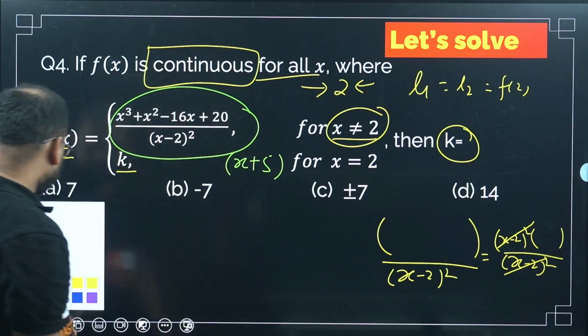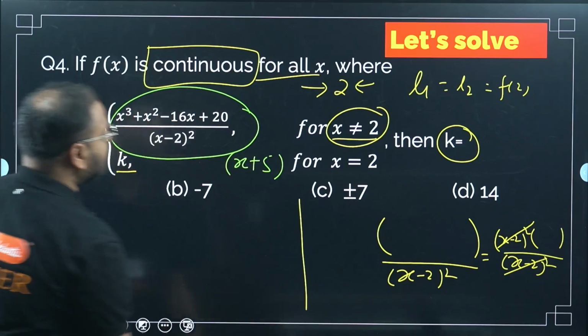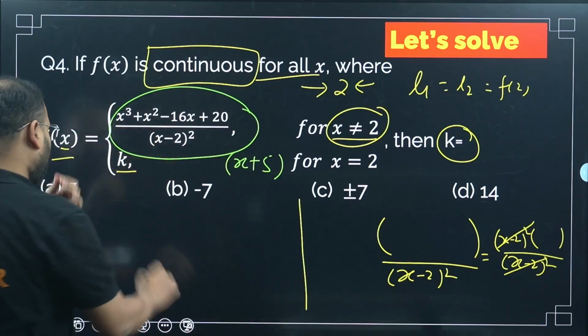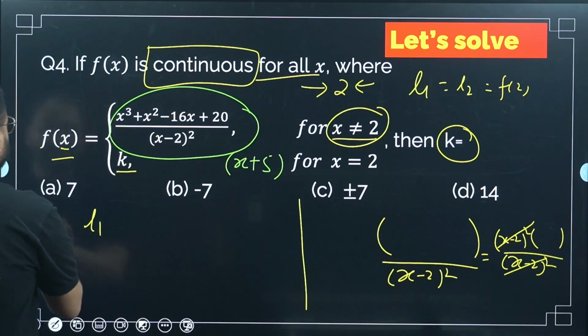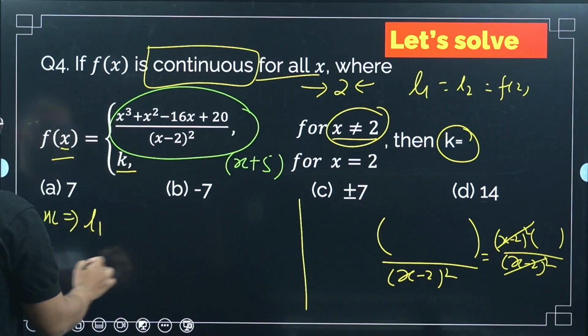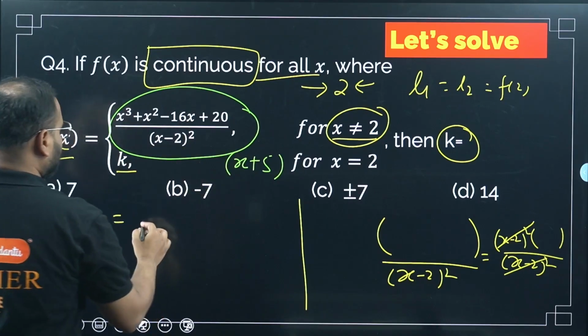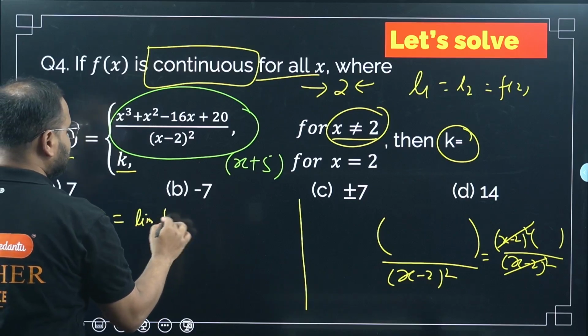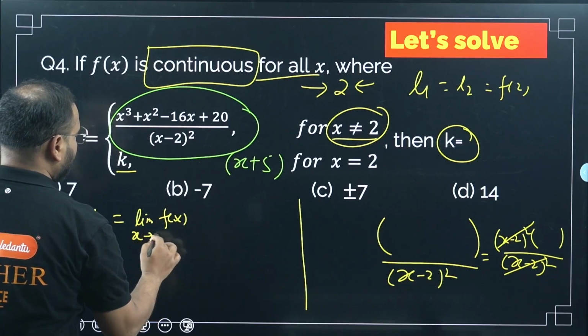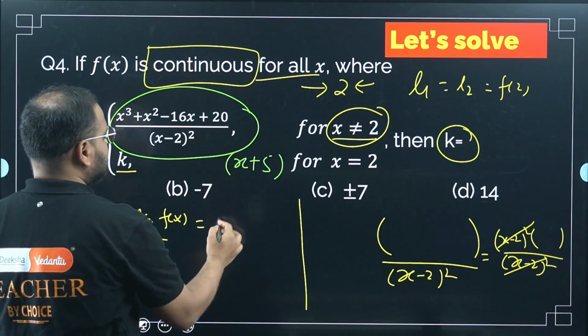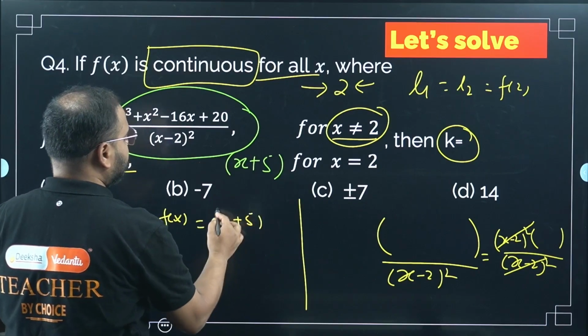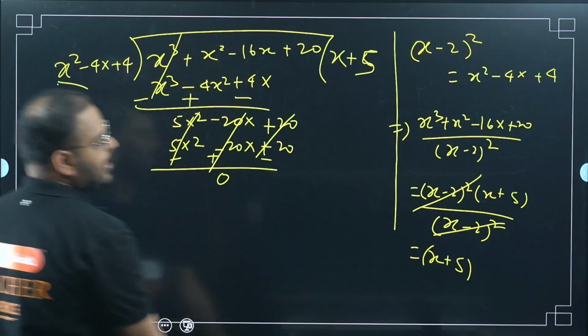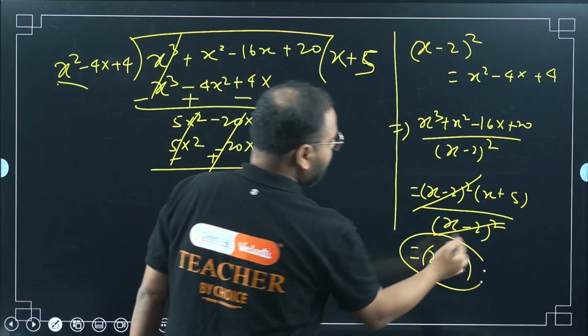So what did I get? This is x plus 5. So if I have to find L1, or my LHL, I have to use this one. So I'll write limit f(x), x tends to 2. How much is that? Simply x plus 5. Guys, this is x plus 5 I got. Please check here. I got this function simplified in the form of x plus 5.